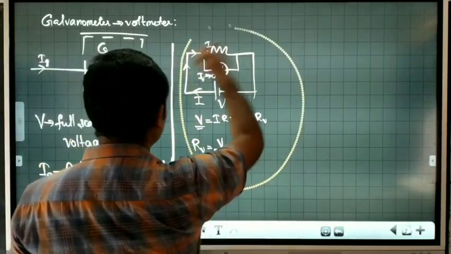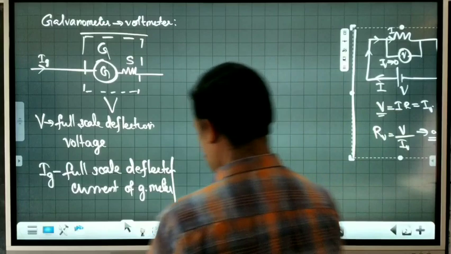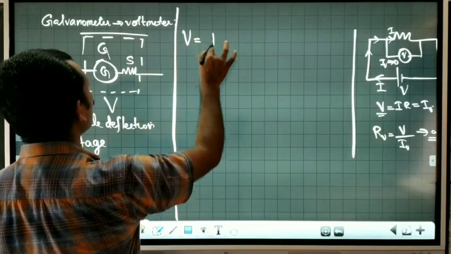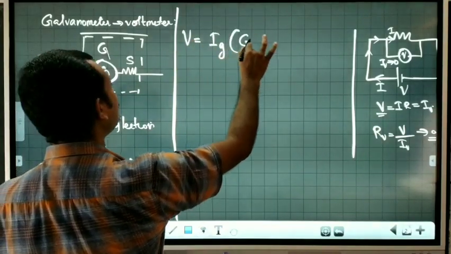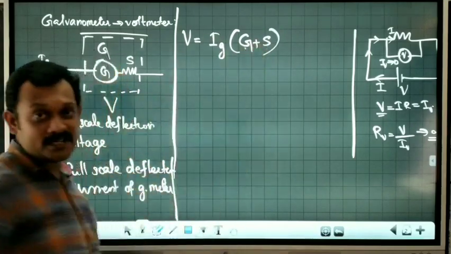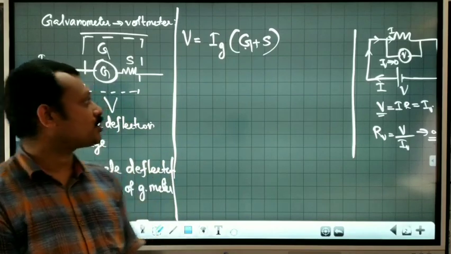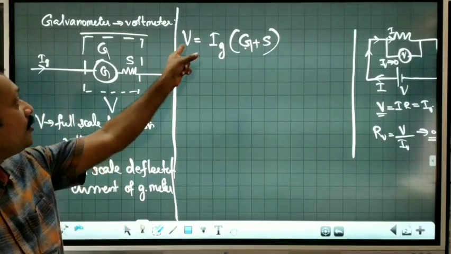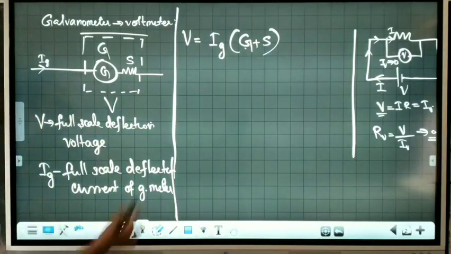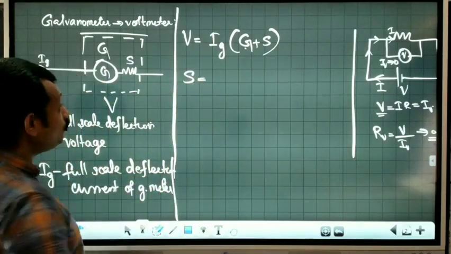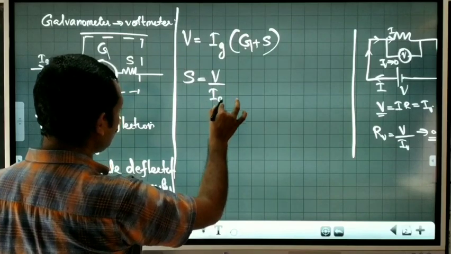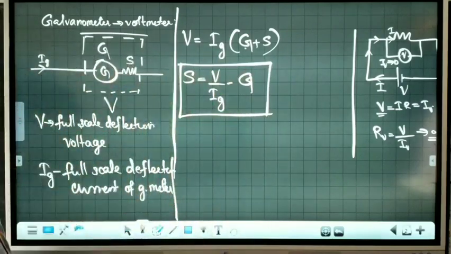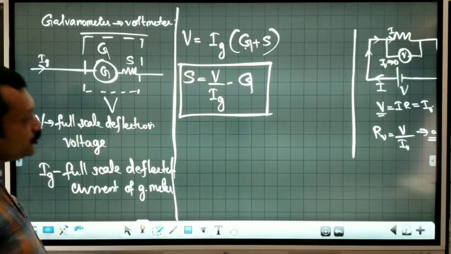Then I can say that V is equal to Ig into G plus S. G is the galvanometer resistance, and S is the resistance to be connected in series to convert it into a voltmeter which gives a full scale deflection voltage V. From here I can say S is equal to V by Ig minus G. The value of the series resistance required is S equal to V by Ig minus G.